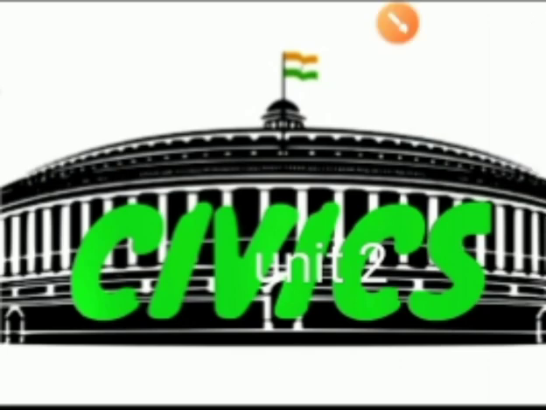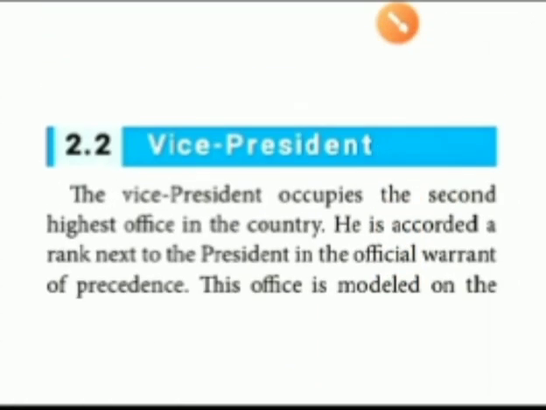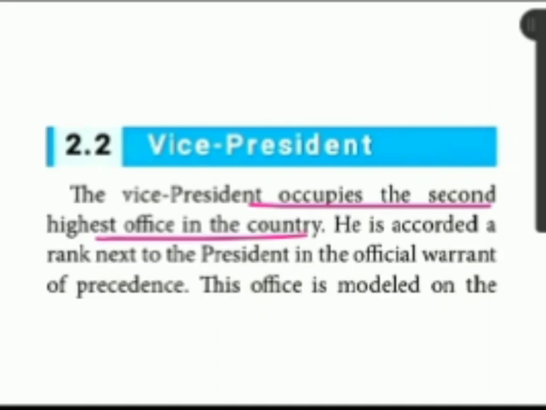So what are the things given under the vice president? The vice president is next to the president. When the president is absent, the vice president has to do all the work. As given in your book, the vice president occupies the second highest office in the country. He is accorded a rank next to the president.